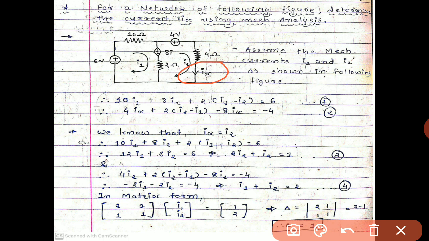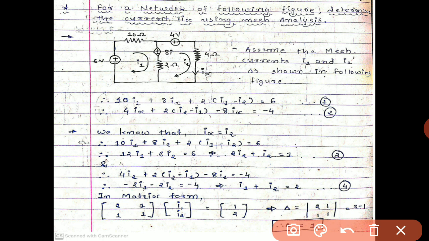So first of all, we introduce the currents I1 and I2 over here. In exam, these currents are not given. You draw the lines of current by yourself. We have to put I1 and I2 in such a case.